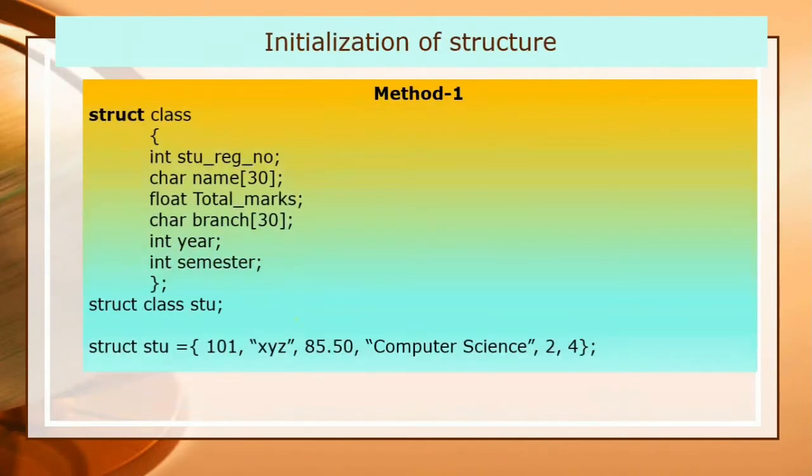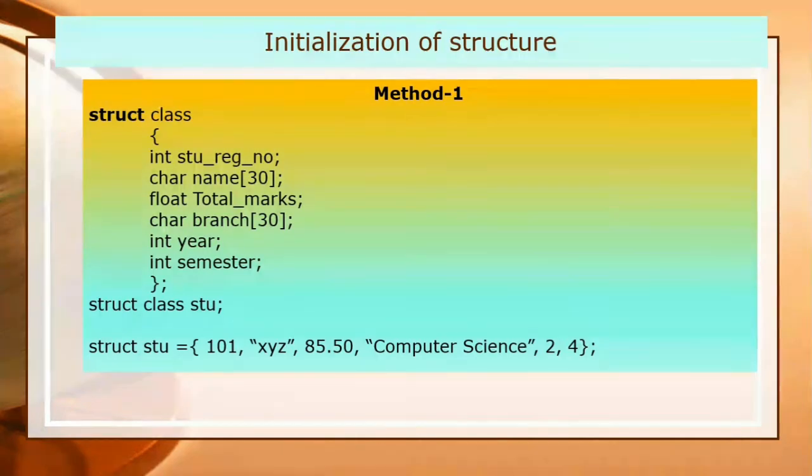Now I will discuss how you initialize a structure. Initialization means providing values to the particular data members. Like here, the first data member is a student registration number. Each and every student must have a registration number, so it is of integer type.